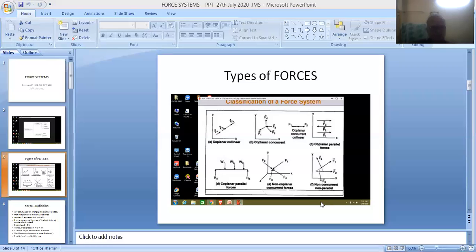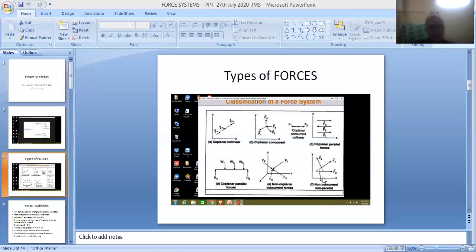So they are not at all parallel to each other. Therefore, they are called non-parallel forces. They are not meeting at one particular point, and they are not parallel to each other. That's why they are called non-concurrent, non-parallel forces.